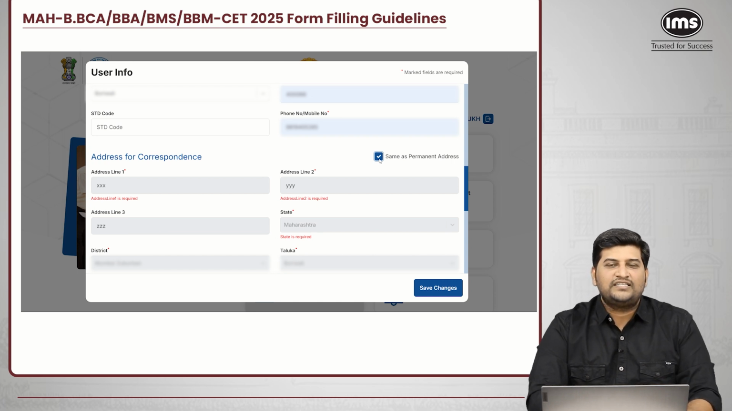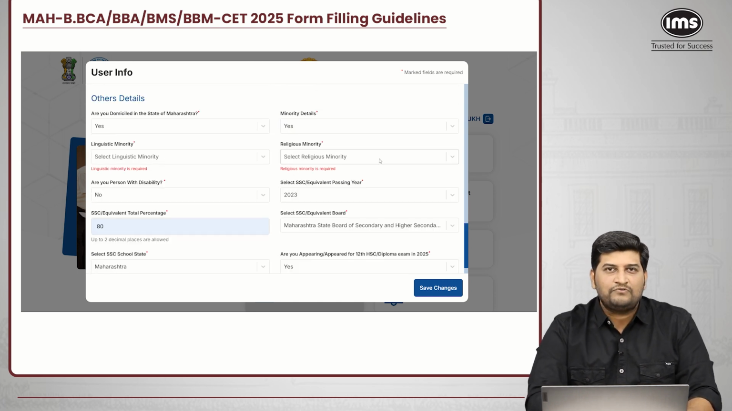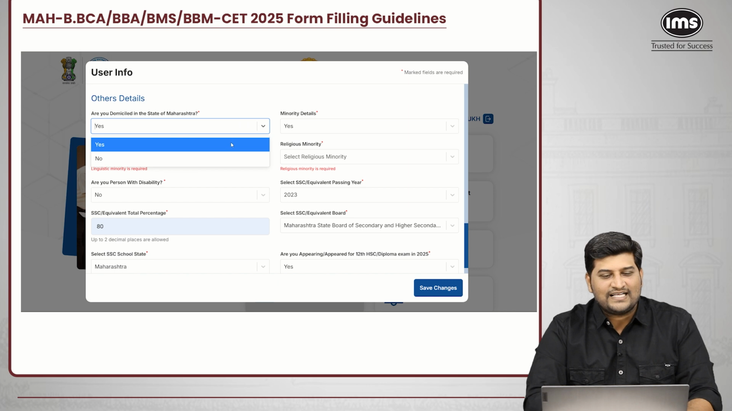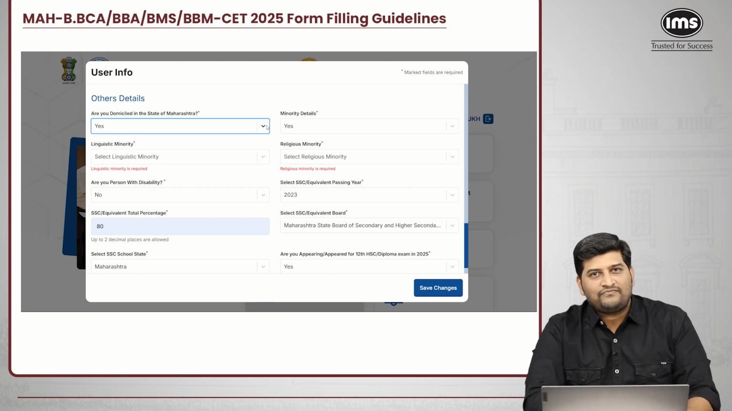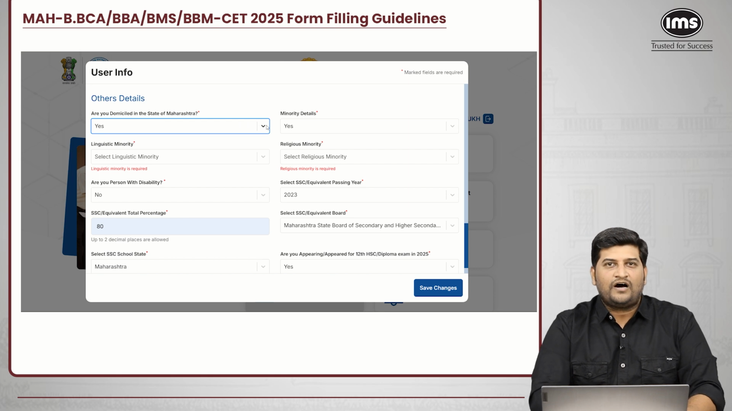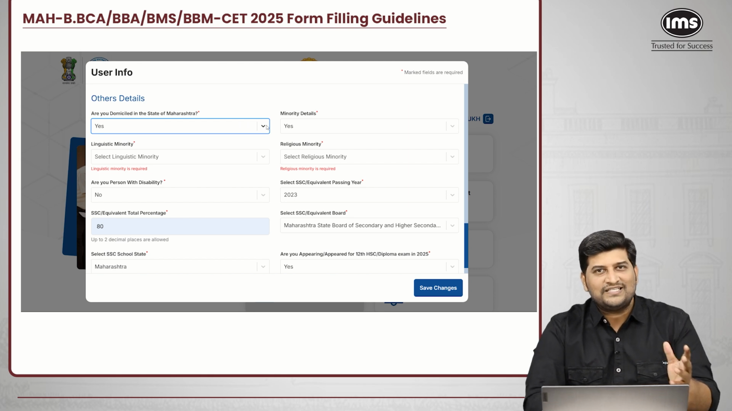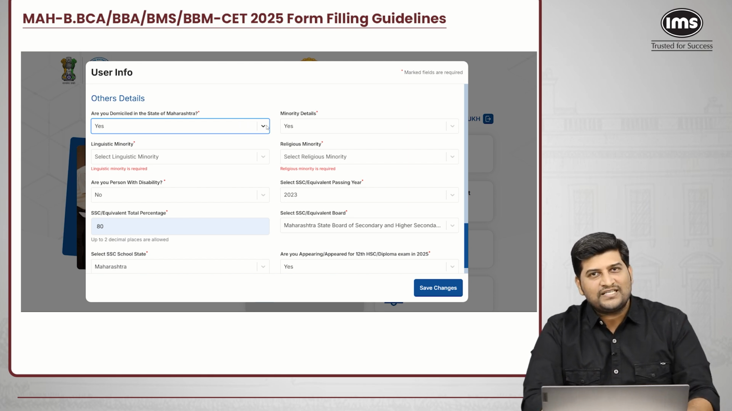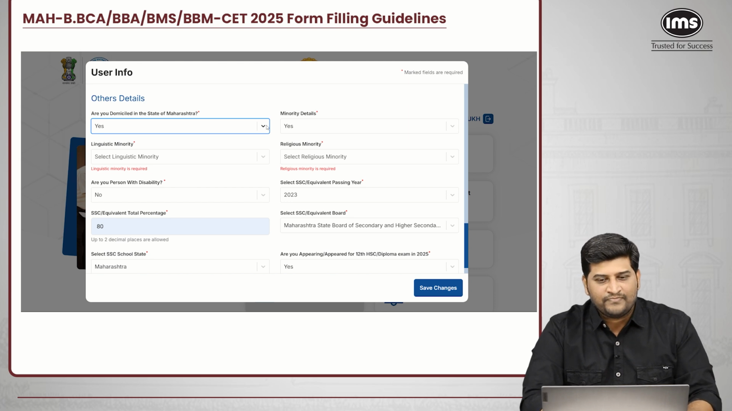Here the other details are very important. You have to make sure you are filling out these details properly. Are you domiciled in the state of Maharashtra? If you are, you will select yes. If you are not, you have to select no. If you have the birth certificate from Maharashtra, you will select yes. If you don't have the domicile, you can create a domicile.